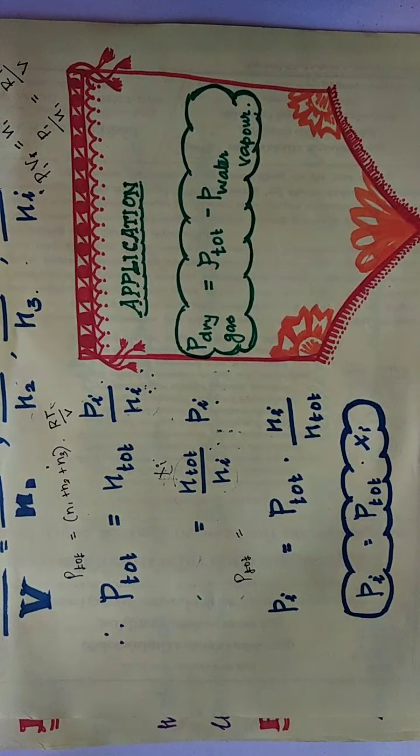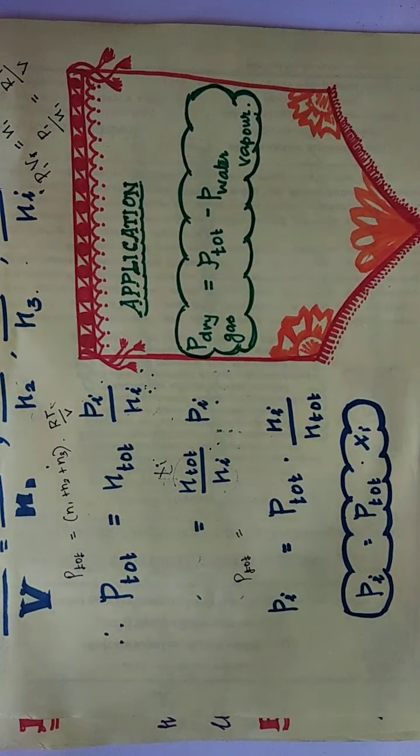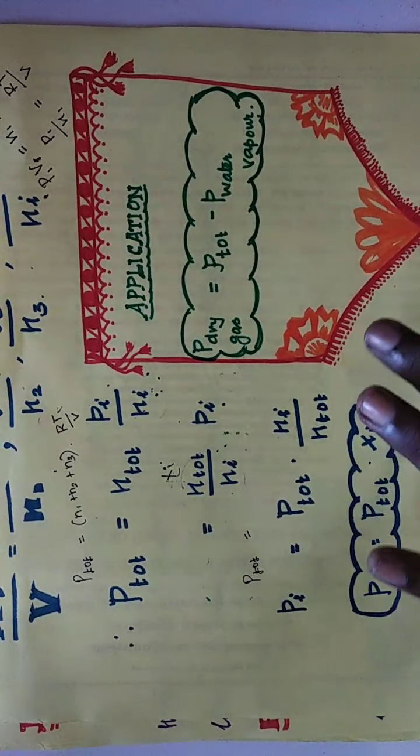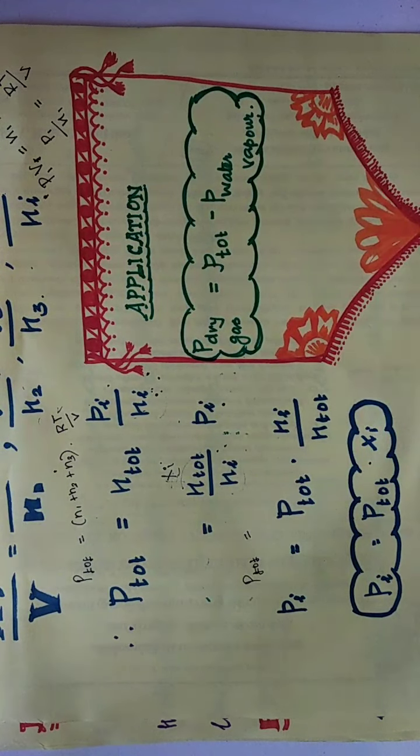Okay, so with this Dalton's law is over. What is Dalton's law? In a mixture of non-reacting gases, the total pressure will be equal to the sum of the partial pressures of the individual gases in the mixture. That is called Dalton's law, and the mathematical form we have seen, and its application also we have seen. Thank you. Learn well.